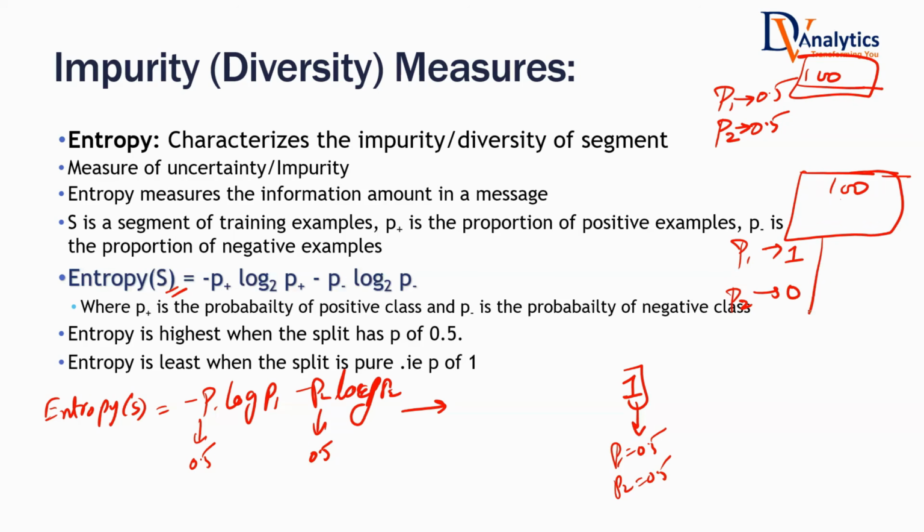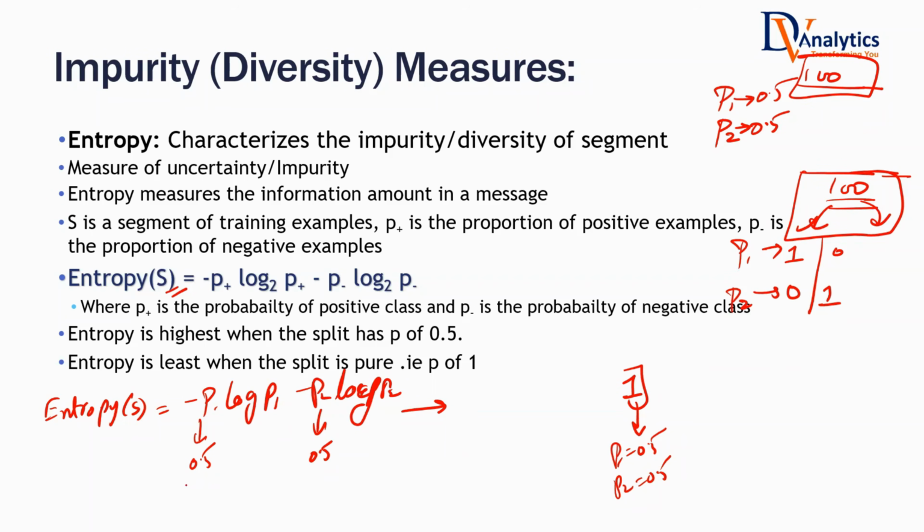What about the other scenario? There can be another scenario of purity as well. P1 is 0 and P2 is 1. That is also possible. That is also a pure non-buyer set. 100 out of 100 buying is one scenario. 100 out of 100 not buying is another scenario.